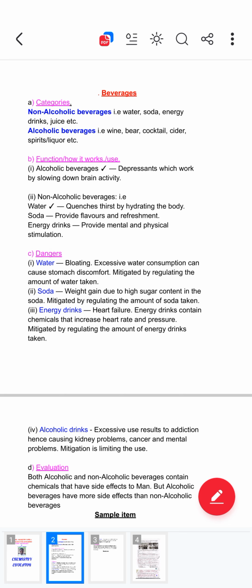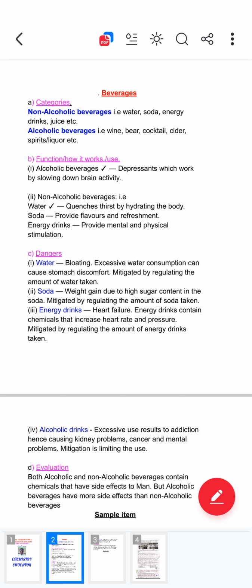These beverages have dangers. Someone will say, does water have a danger? Can I get any danger from taking water? My friend, water can also cause you some problems. If you take a lot of water, too much of everything is always bad. So when you come to dangers, water can cause bloating.